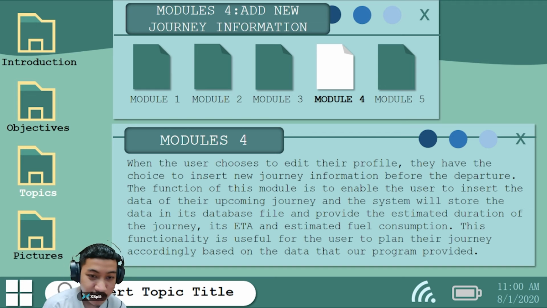For module 4, which is add new journey information, when the user chooses to edit the profile, they have the choice to insert new journey information before the departure.